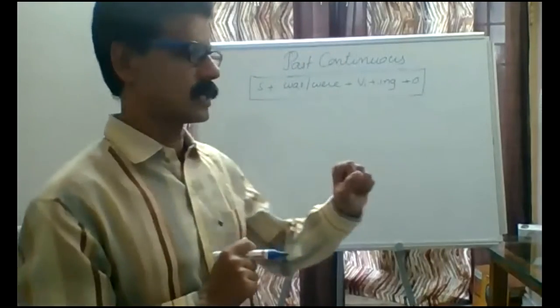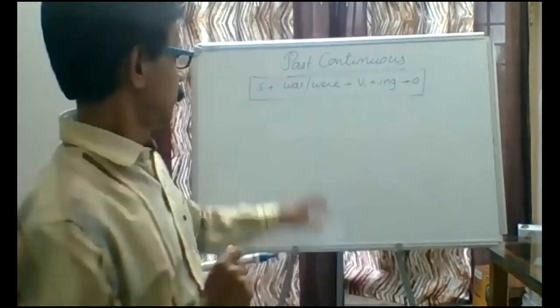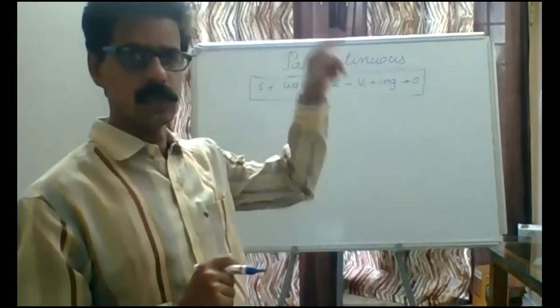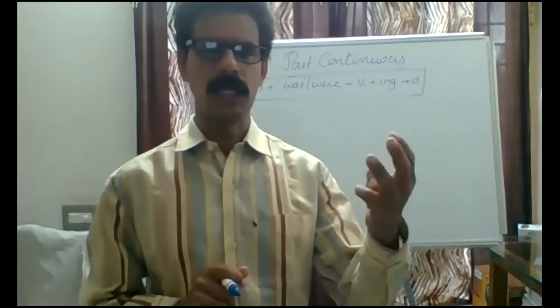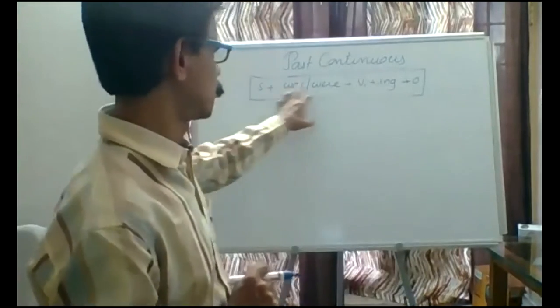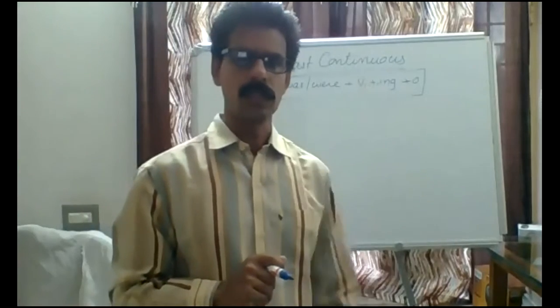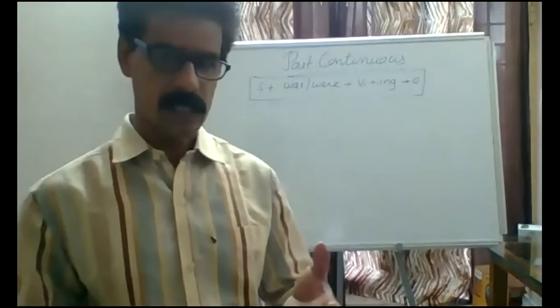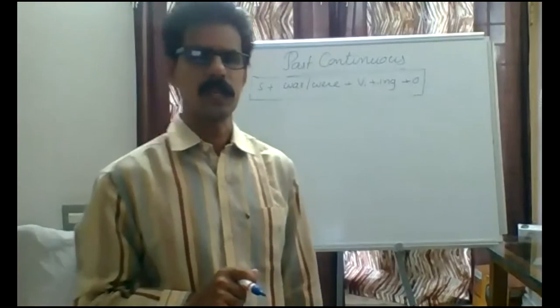What is the difference between the present progressive and past progressive structurally? Only one difference you can find. In place of was and were, there we used is, are, and am. Three we used there, and here only two in past progressive. Present progressive we use to express an action which is going on at the time of speaking, meaning in front of our eyes the action is going on.